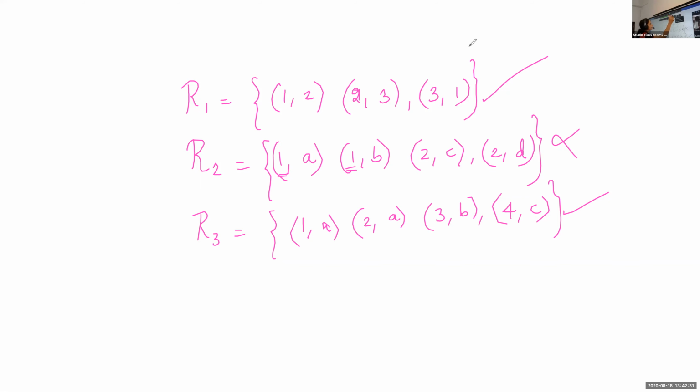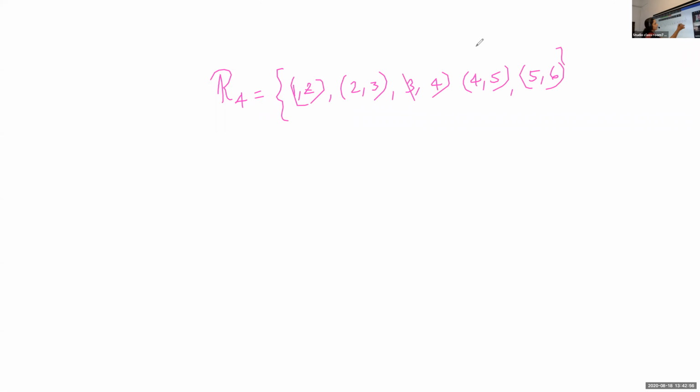Okay. Now write the next one. R4 is equal to the set {(1, 2), (2, 3), (1, 2), (2, 3), (3, 4), (4, 5), (5, 6)}. Don't give the answer. I'll call someone, and you have to give the answer.